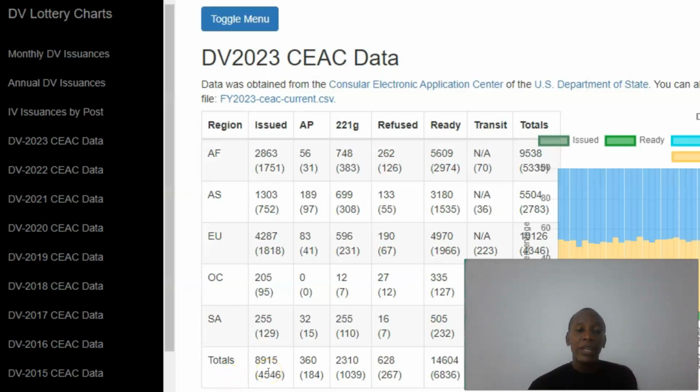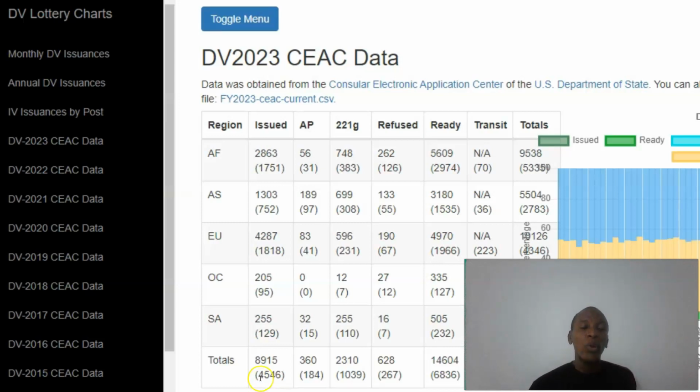Now, a reminder that the numbers that we have in parentheses are the number of cases concerned, and those outside of parentheses are the number of applicants that are in those cases. So if we take this cell, for example, 129 in parentheses means that there are 129 cases that have been issued visas from the South America region. And those 129 cases amount to 255 applicants. So in essence, it's actually 255 visas that have been issued out in the South America region.